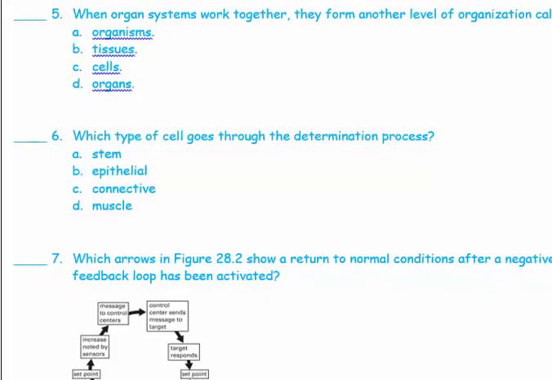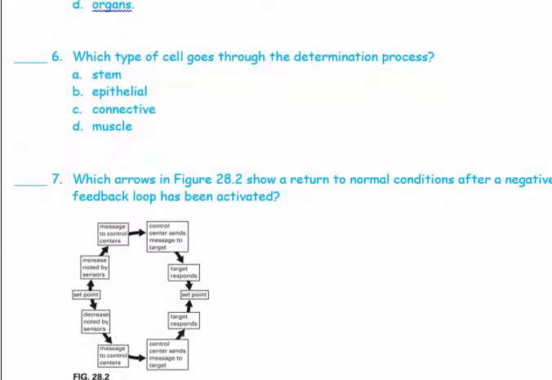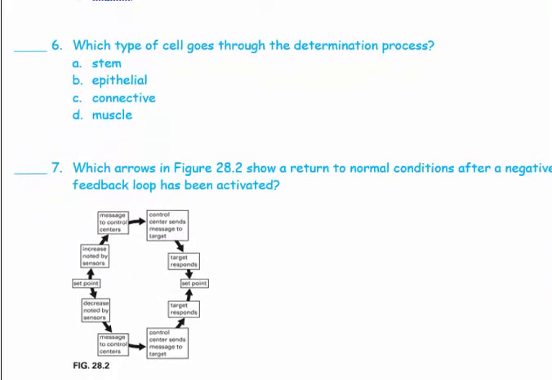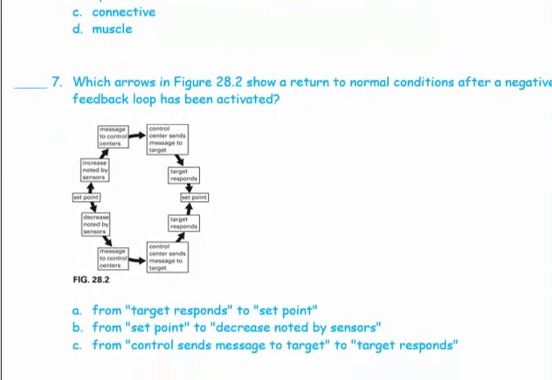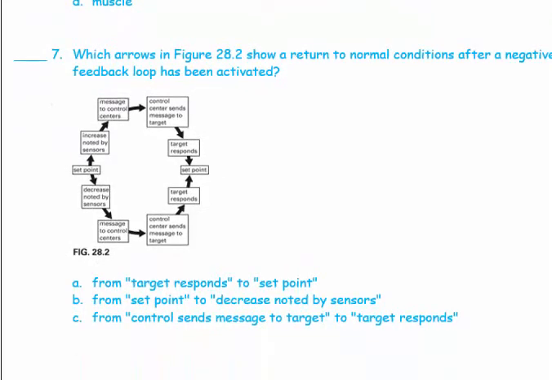Number 7, which arrows in figure 28.2 show a return to normal conditions after a negative feedback loop has been activated? So we're going to look at this figure, and we're going to see the different steps that are taken in order to maintain a certain order that is done by homeostasis.